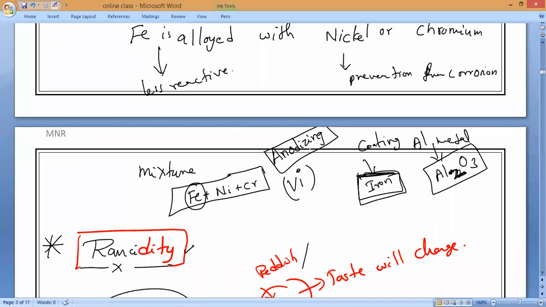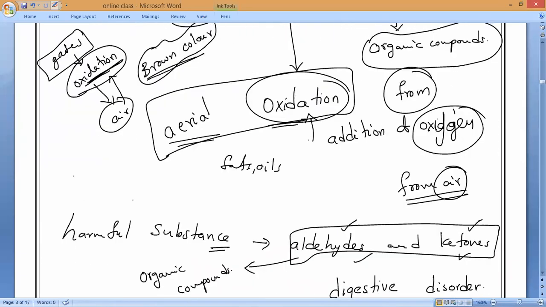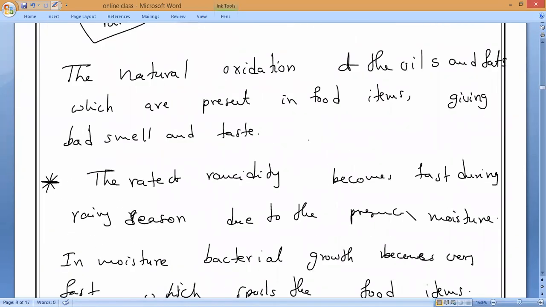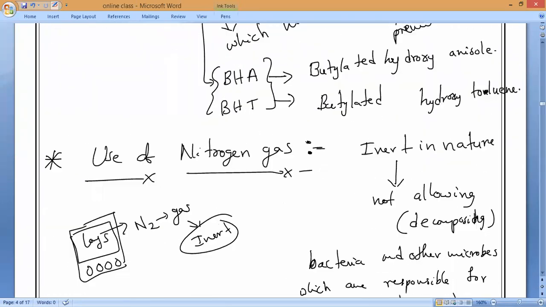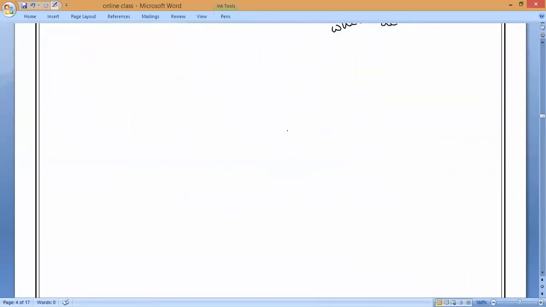So anodizing. As we know, aluminium will react and form an inert compound called aluminium oxide, which will further prevent corrosion. That is why we are using aluminium metal also. So this process of coating aluminium metal on the surface of iron, what do we call, guys? Anodizing. Okay. ANODIZING. These are the prevention methods of rusting or corrosion of iron. So totally 6 plus 6 methods I have given: corrosion 6 methods and rancidity 6 methods. So this is all about this chapter.